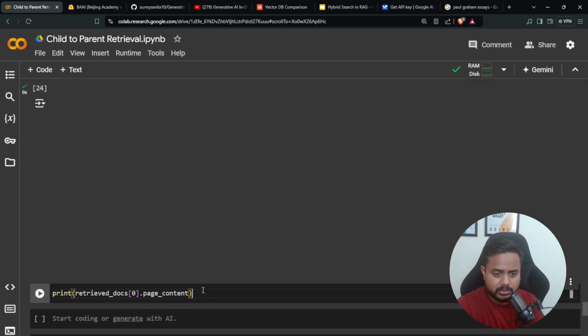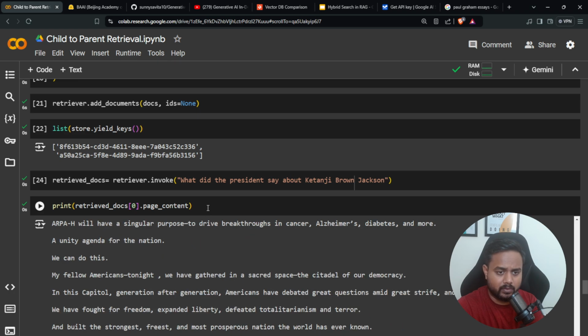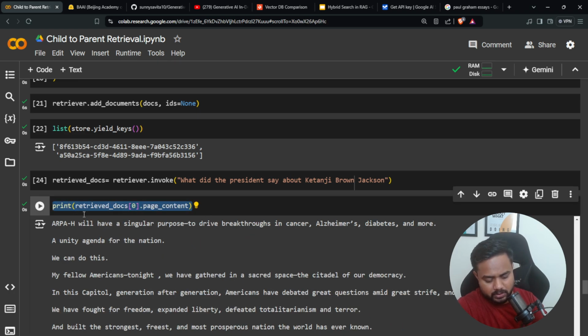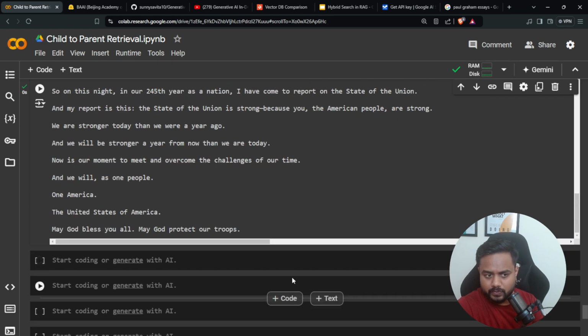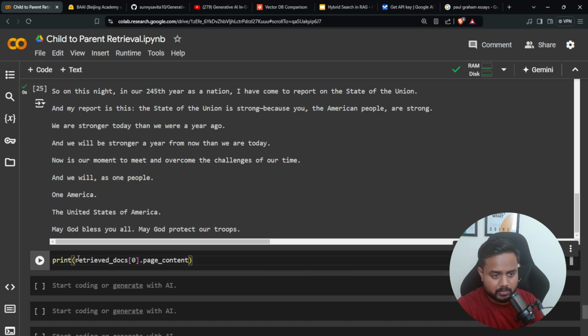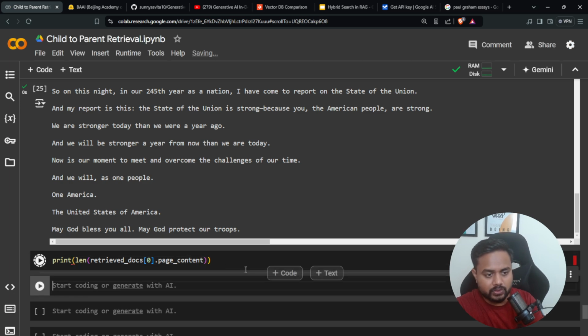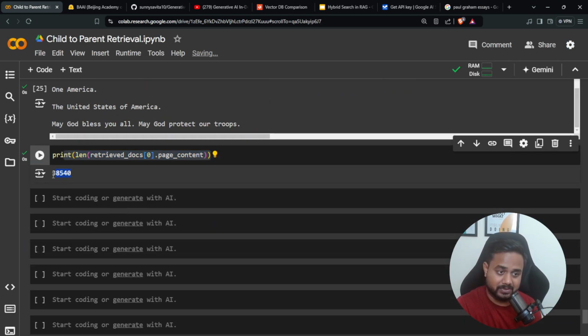Let me execute it and see the length. Literally, you will be surprised that the length is a little huge, 38,540 characters. You can calculate the tokens as well, but the tokens will be around maybe 10,000 to 20,000.